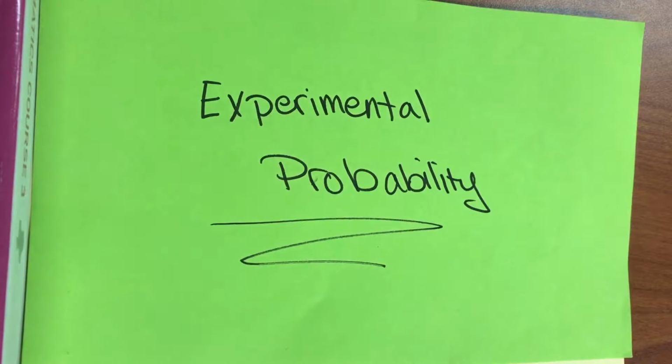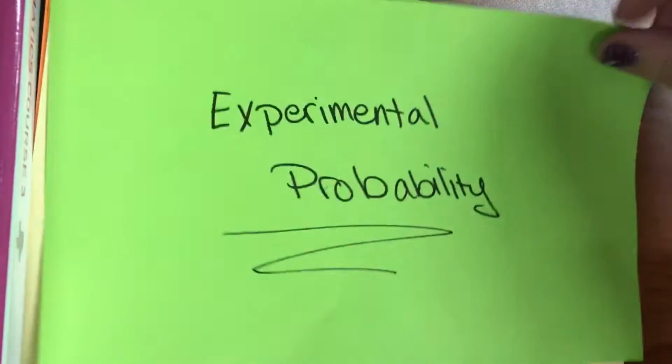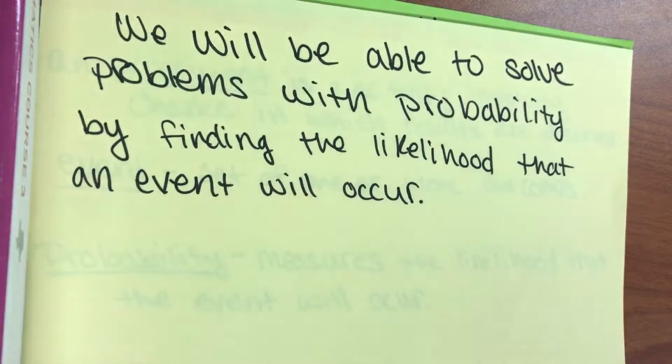Hello. Experimental probability is what we're going over today. Your learning target is: we will be able to solve problems with probability by finding the likelihood an event will occur.